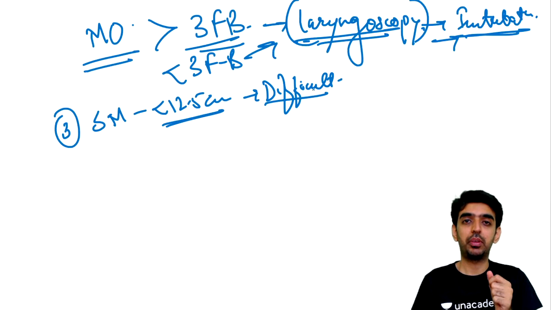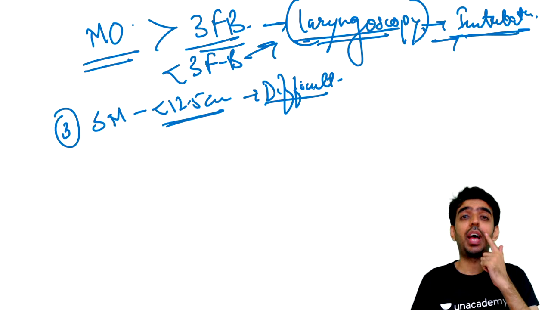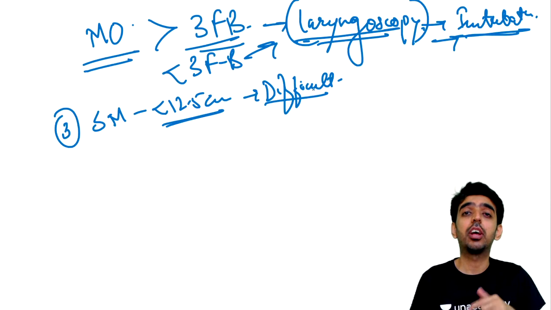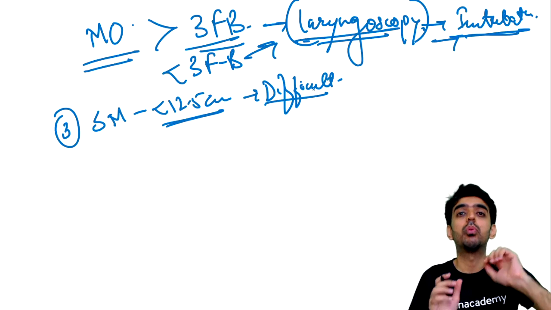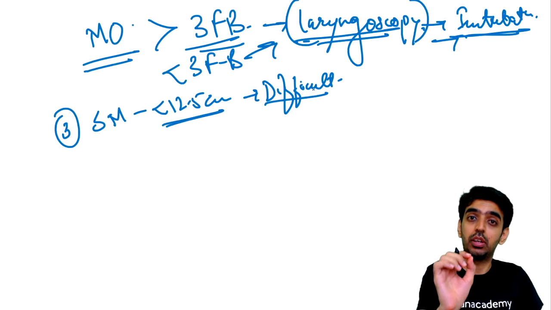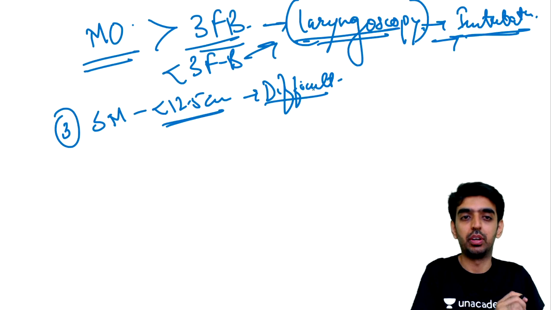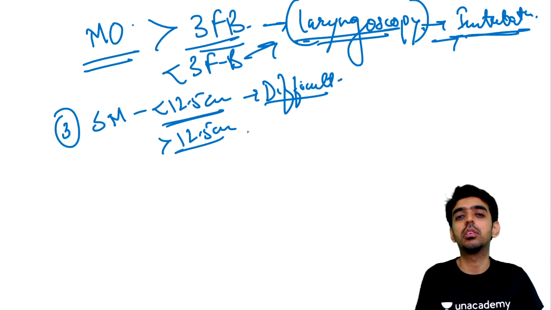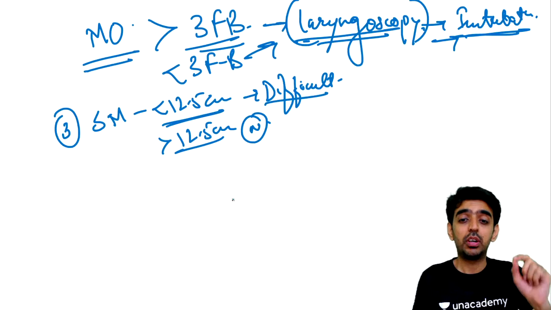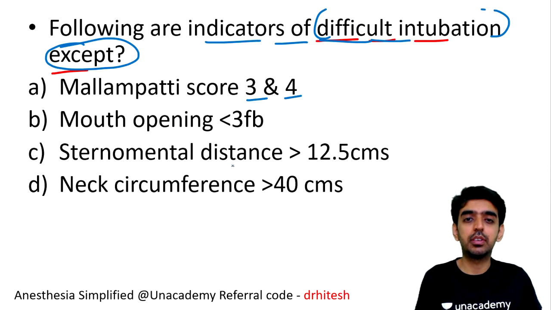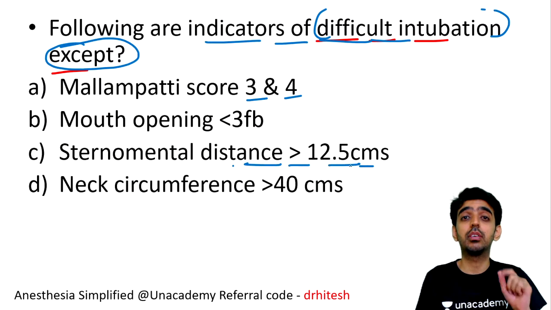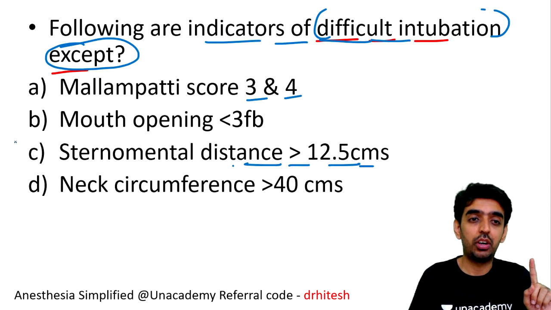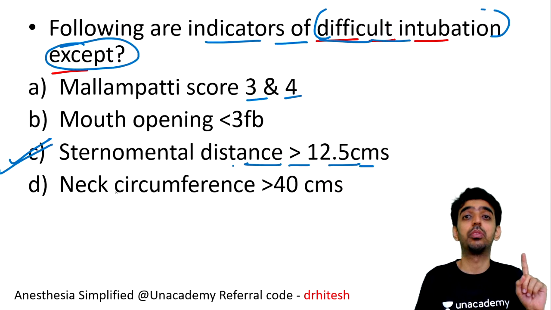When you are performing the laryngoscopy, the pharyngeal axis, oral axis and laryngeal axis will not come into proper alignment, and laryngoscopy would be difficult again, and guidance of the tube would be even more difficult. Therefore, the sternomental distance should be more than 12.5 centimeters, which is normal. So what is the option here? Sternomental distance of more than 12.5 centimeters is normal, so it is not a parameter for difficult intubation. So option G is correct.